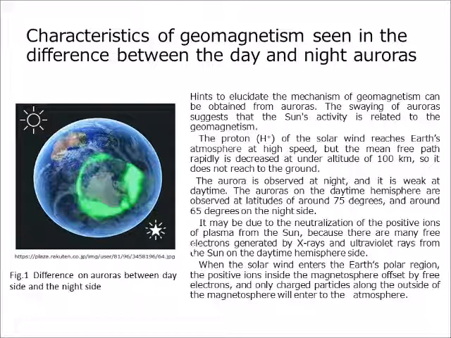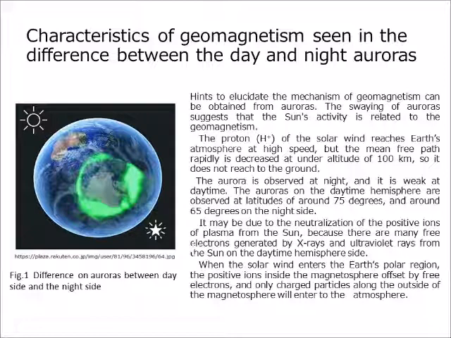The proton H+ of the solar wind reaches Earth's atmosphere at high speed, but the mean free path rapidly decreases at altitudes under 100 km, so it does not reach the ground. The aurora is observed at night, and it is weak in the daytime.